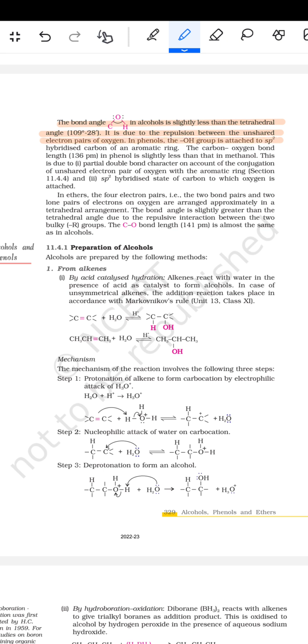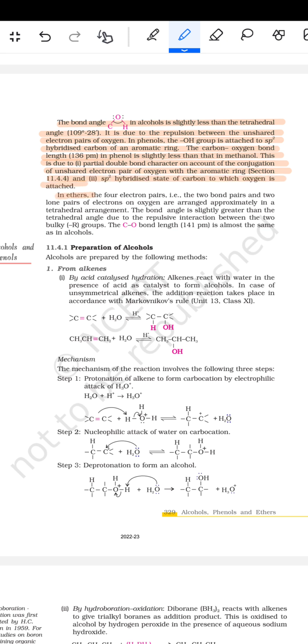In the phenols, the OH group is attached to the sp2 hybridized carbon of an aromatic ring. The carbon-oxygen bond length 136 picometer in the phenol is slightly less than that in the methanol. This is due to the partial double bond character on account of the conjugation of the unshared electron pair of the oxygen with the aromatic ring, and the sp2 hybrid state of the carbon to which the oxygen is attached.